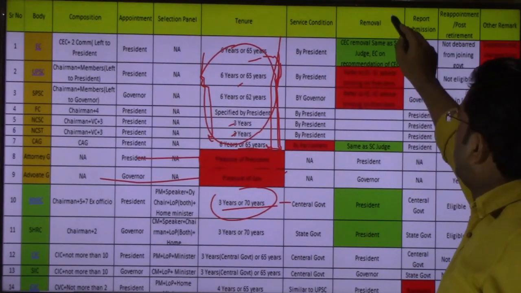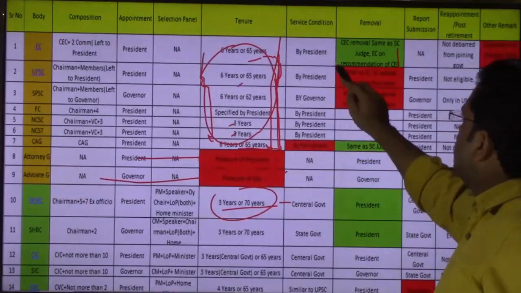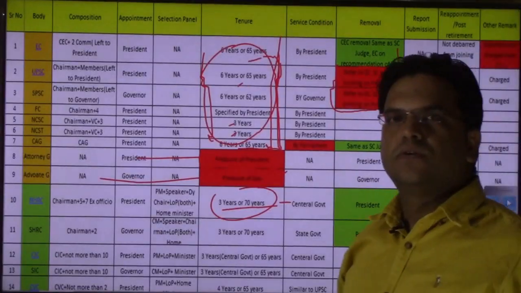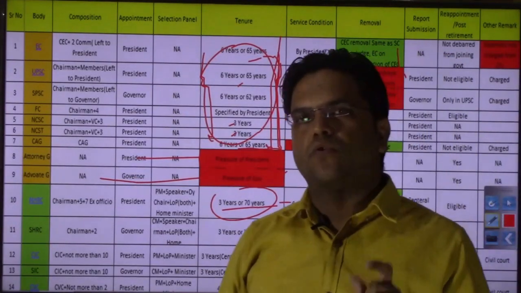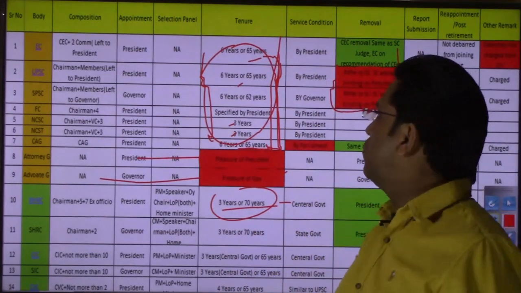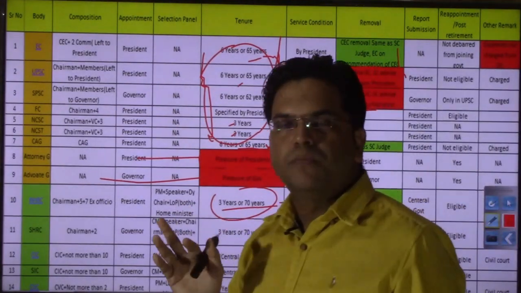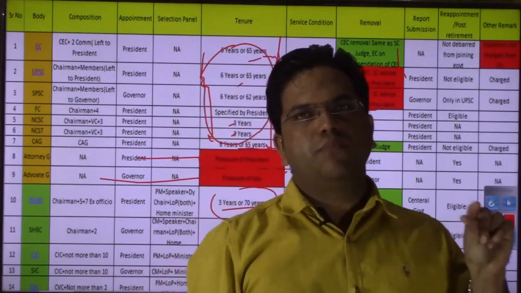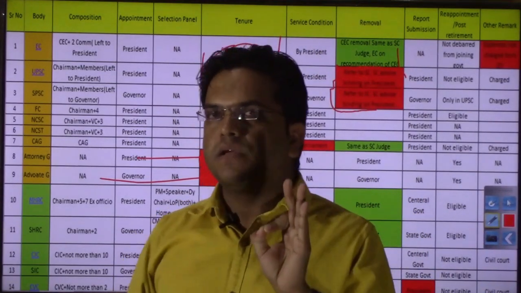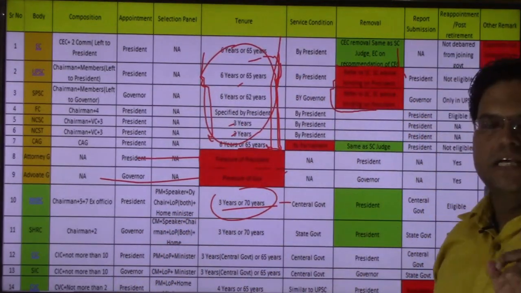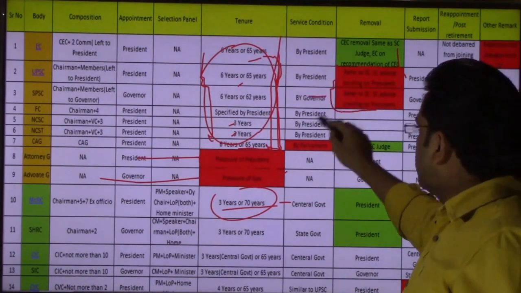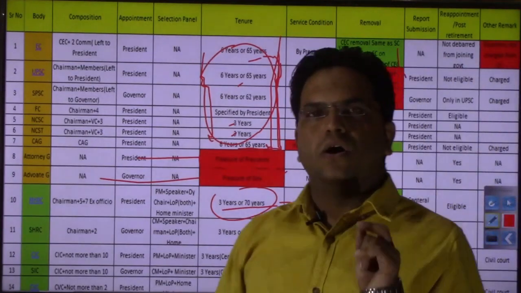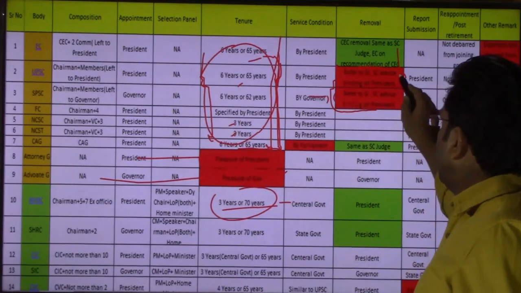Here again, in the column of removal, in relation to the UPSC and SPSC, 2 boxes are red. Why are these boxes red? Because whenever, for the removal method, the president or governor refers a case to the Supreme Court for inquiry, you will notice that the suggestion the Supreme Court delivers is generally not binding. The president, after the inquiry report from the Supreme Court, can remove. But in case of UPSC and SPSC, State Public Service Commission, there is a deviation from normal: the president will have to agree, or the advice of the Supreme Court will be binding on the president.